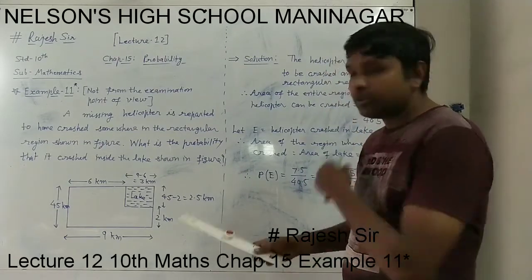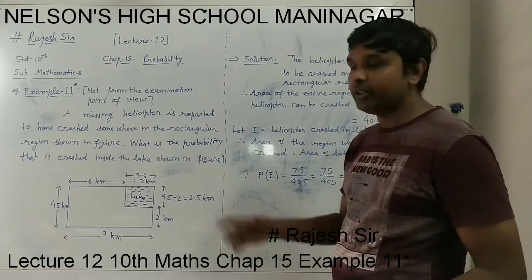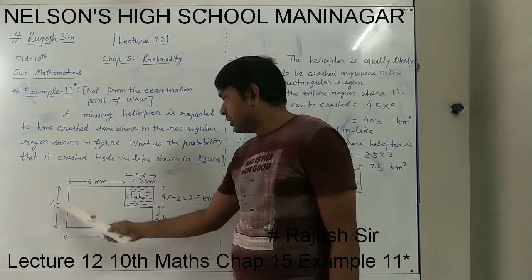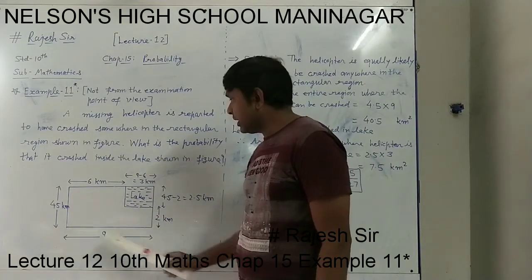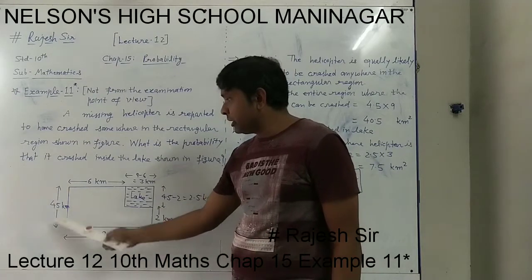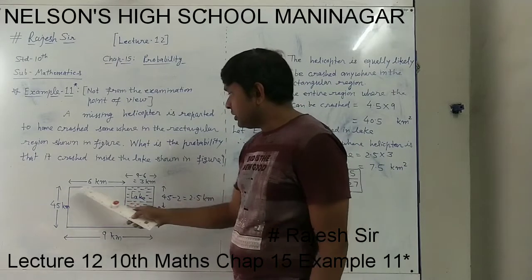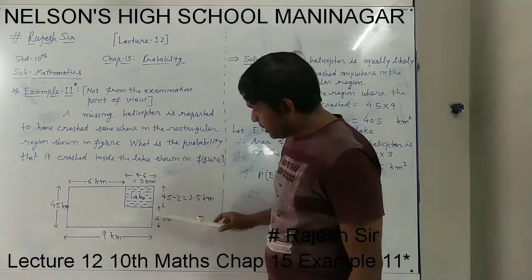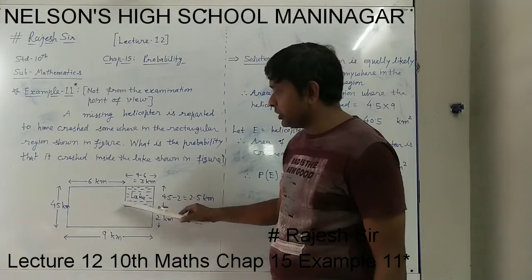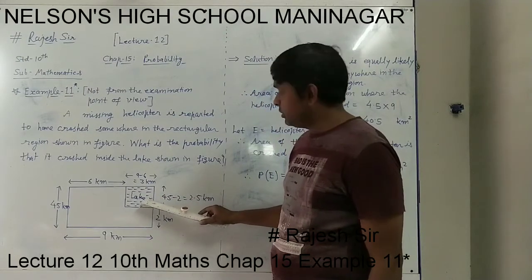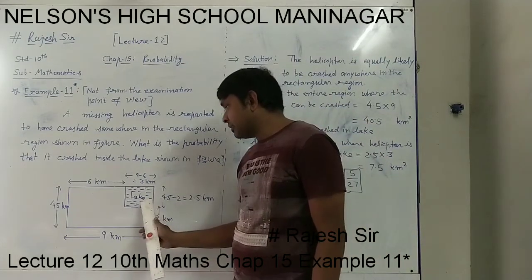The measures, length and breadth of this rectangular region, are given in the figure. The total rectangular region has length 9 km this way and breadth 4.5 km this way. This portion is given as 6 km and this part is given as 2 km, and this small rectangular region is showing the lake. So we will try to find out the length and breadth of this lake.